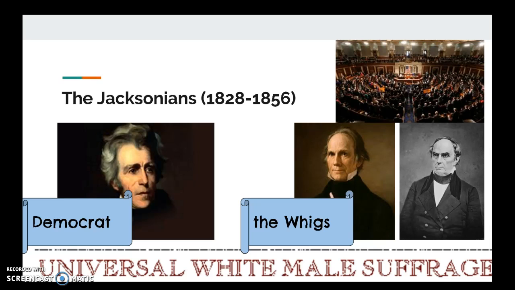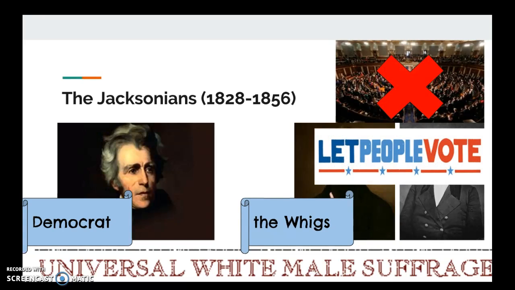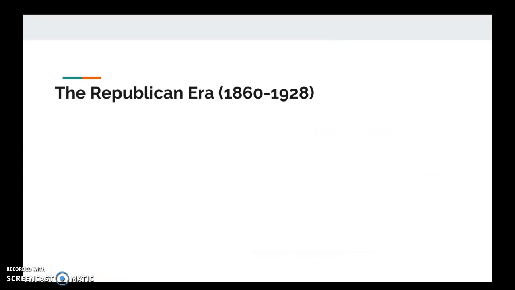But under the Jacksonian era, instead of members of Congress choosing presidential electors, people start to vote in primaries for presidential electors. So by 1832, presidential electors were selected by a popular vote in virtually every state.